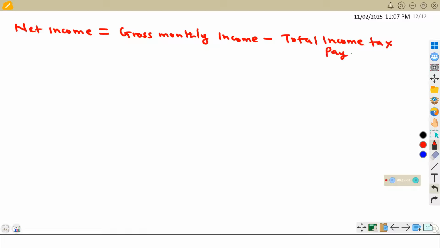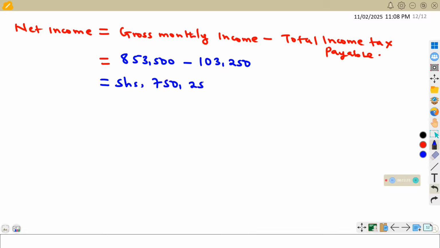So let us look at that. We already have what we call the gross monthly income, and this value was 853,500. So we need to subtract the income tax that we have obtained, that is 103,250, and this should give us shillings 750,250. So this will be the net income.